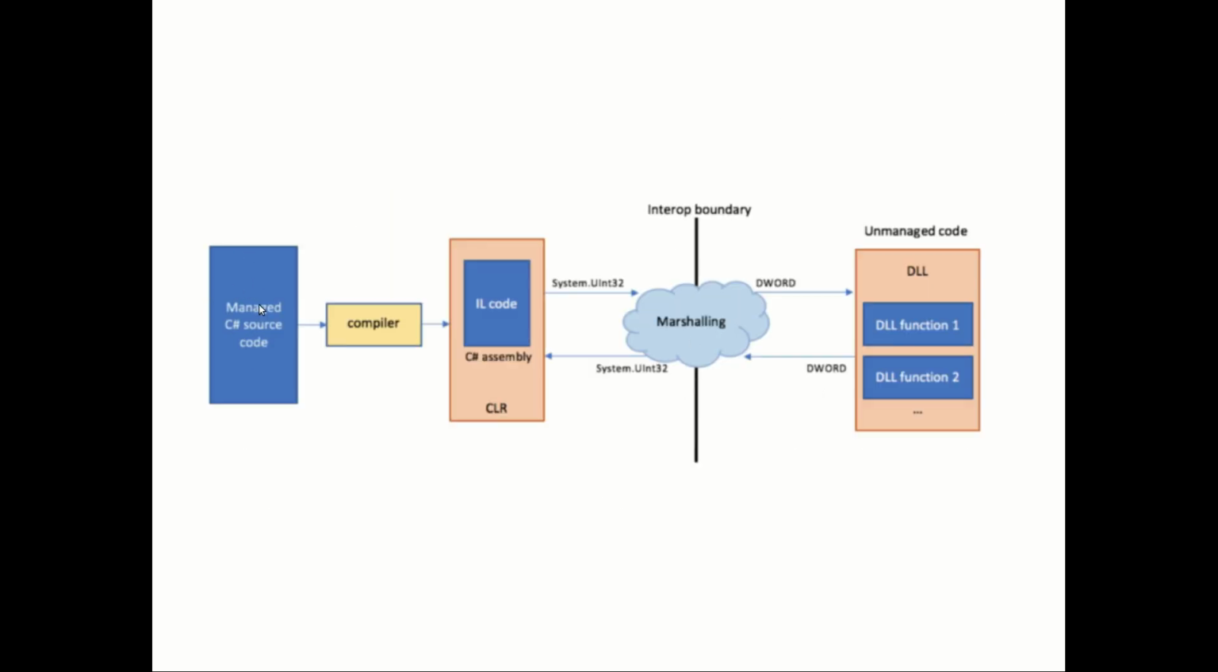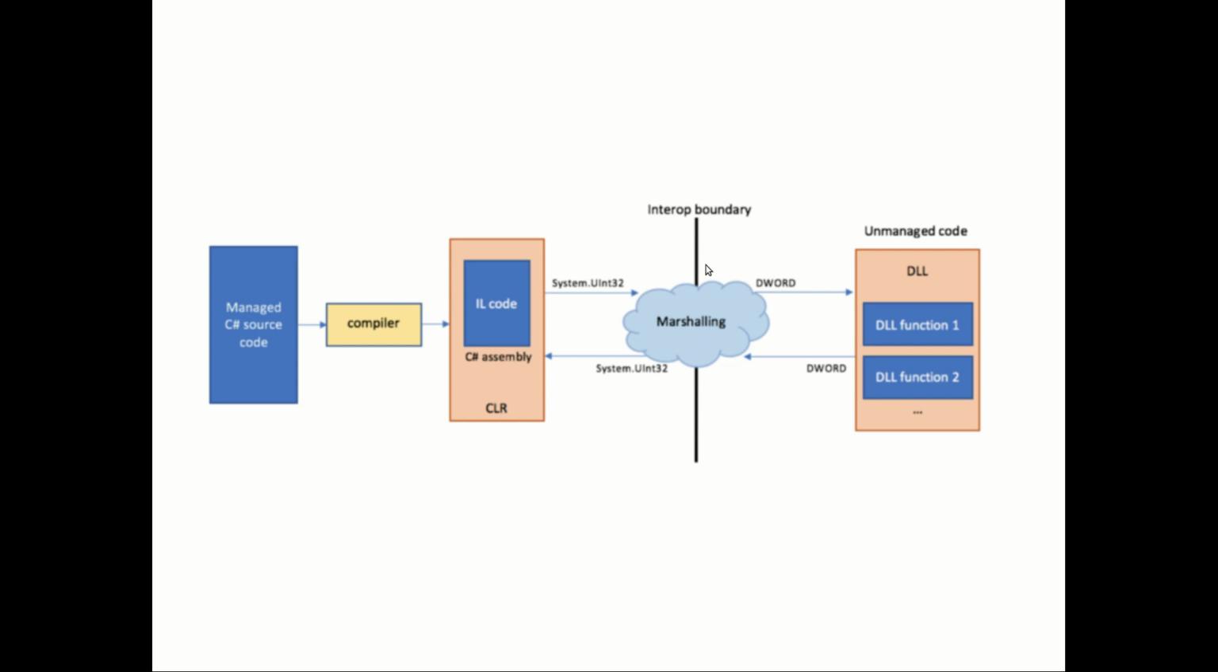You have the managed C# source code. You will have a .NET compiler which will generate the intermediate language code. You call it a C# assembly, and this intermediate language code is what is called managed code, and this managed code is managed by the common language runtime, and it can communicate with an unmanaged code environment. The unmanaged code environment will be in a .dll, and you can see here it is specified as the interoperable boundary.